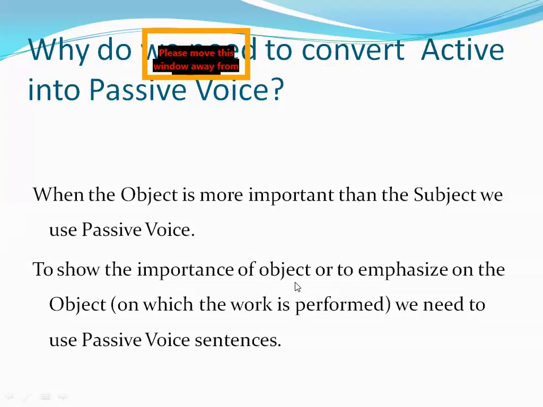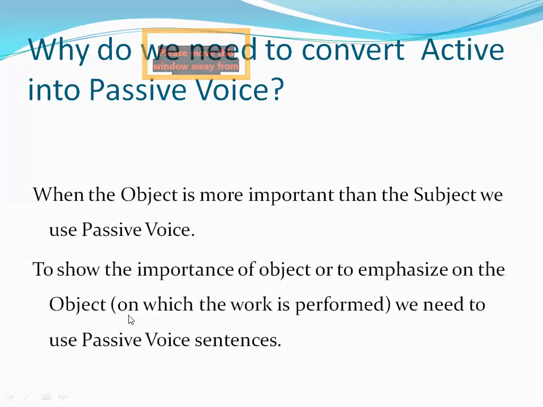To show the importance of object or to emphasize on the object, अगर हम object की importance को show करना चाहते हैं और if we want to emphasize, okay, हम उस पर ज्यादा जोर देना चाहते हैं object पे जिसने काम किया है, then we need to use passive voice sentences, otherwise it will be automatically changed into active. अगर हम object को पहले place नहीं करेंगे और if we will not emphasize on the object or if we will not give the particular importance to the object, then it will not be the passive voice sentence.